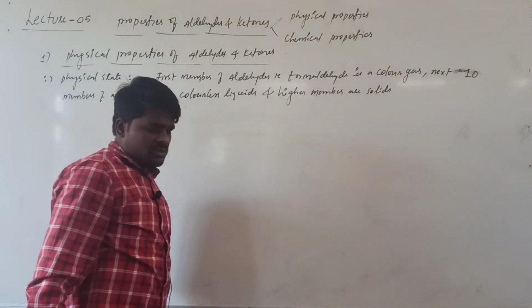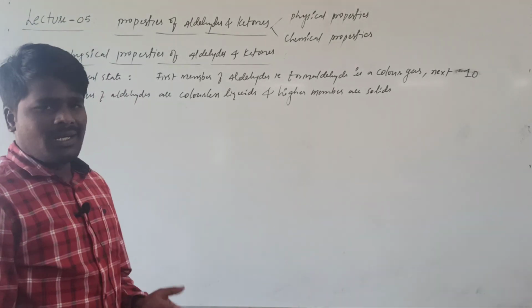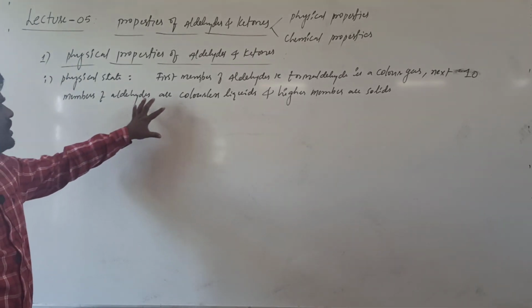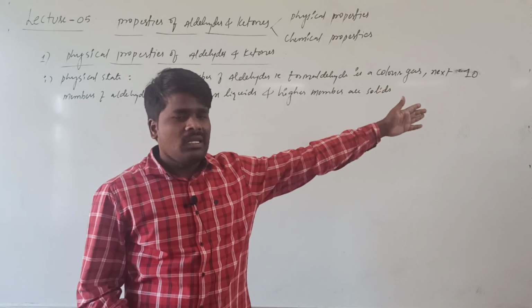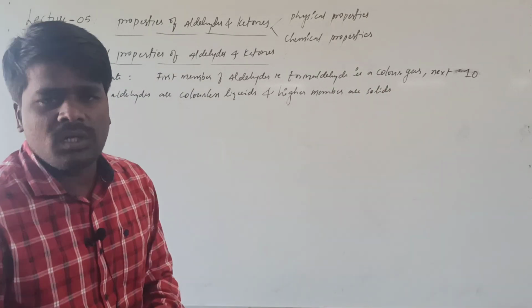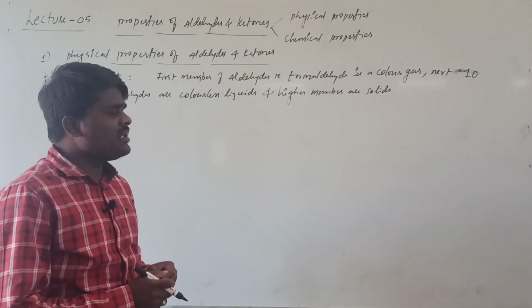The second member, that is ethanal or acetaldehyde, is a volatile liquid. And the other members up to C11 carbons are generally colorless liquids. The first member, formaldehyde, is a gas.